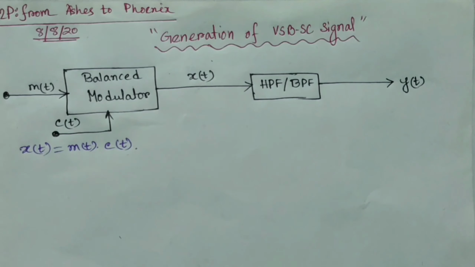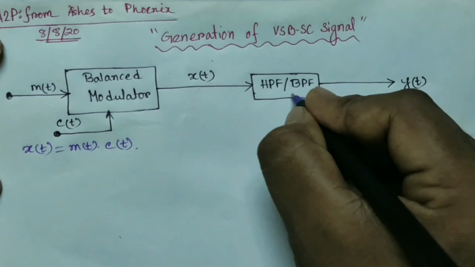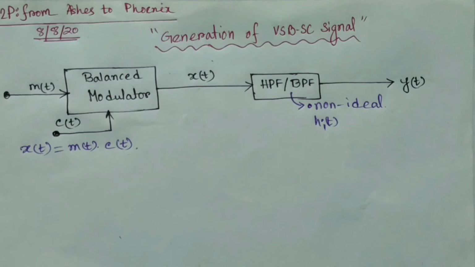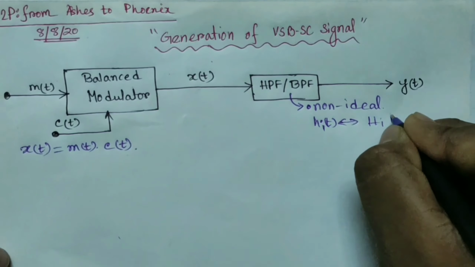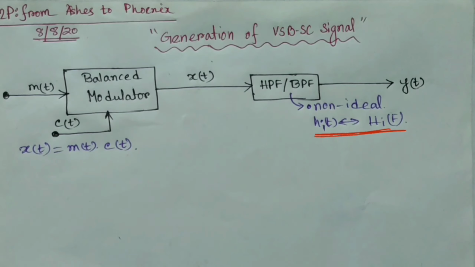Now you have to remember that to generate the VSB-SC signal, this HPF or BPF is non-ideal. Suppose the impulse response of the filter is taken as h_i(t), and the Fourier transform of it will be capital H_i(f). Now since the filter is non-ideal, the cutoffs will not be sharp.